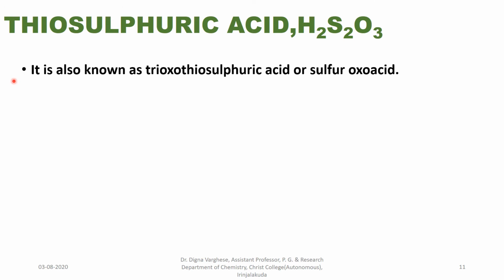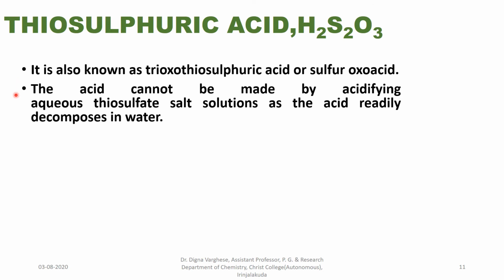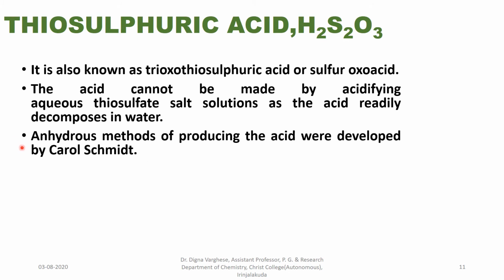It is also known as trioxothiosulfuric acid or sulfur oxo acid. The acid cannot be made by acidifying aqueous thiosulfate salt solution, as the acid readily decomposes in water. So anhydrous methods of producing the acid were developed by Carroll and Smith. So anhydrous methods can be used for the preparation of the acid, that is hydrogen sulfide treated with sulfur trioxide forming thiosulfuric acid